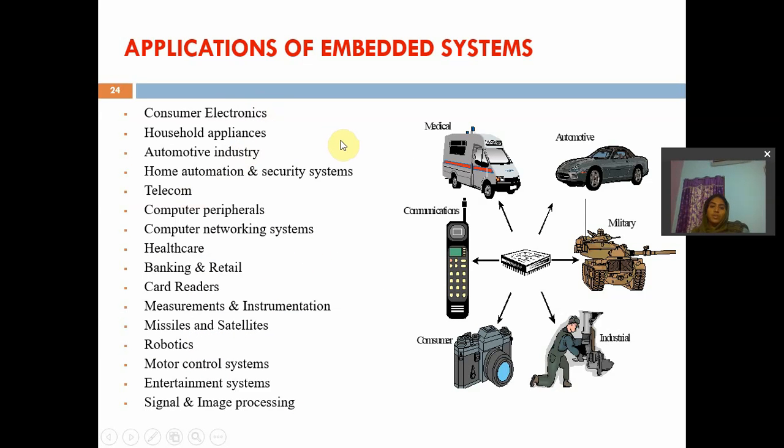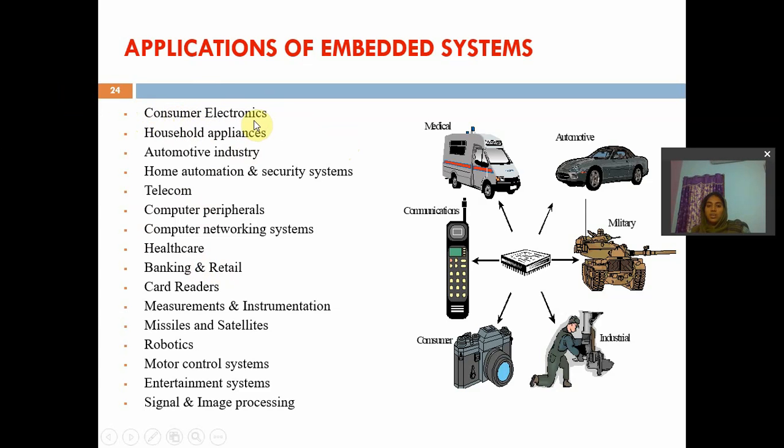So, applications of embedded systems. Just now we have seen the purpose of embedded systems, right? So now what are the applications of embedded systems? Where not? Nowadays everywhere we are using embedded systems. Without embedded systems we cannot survive, right? So these are some of the applications of embedded systems.